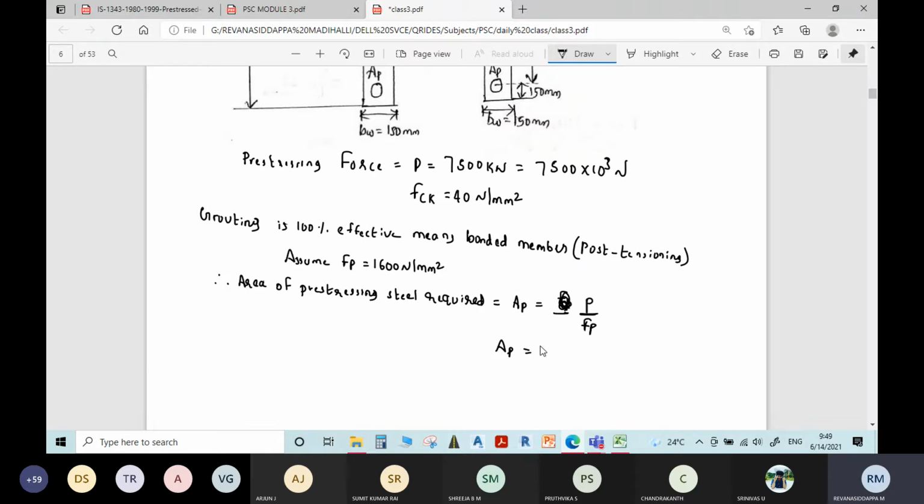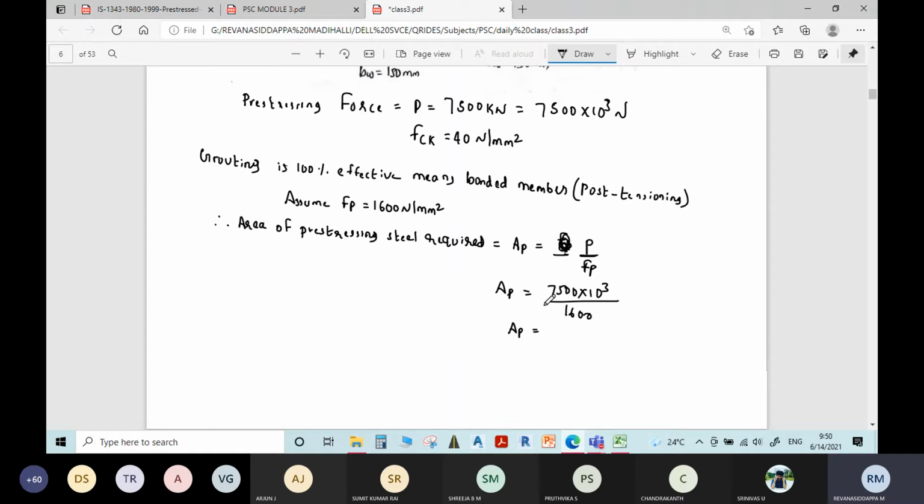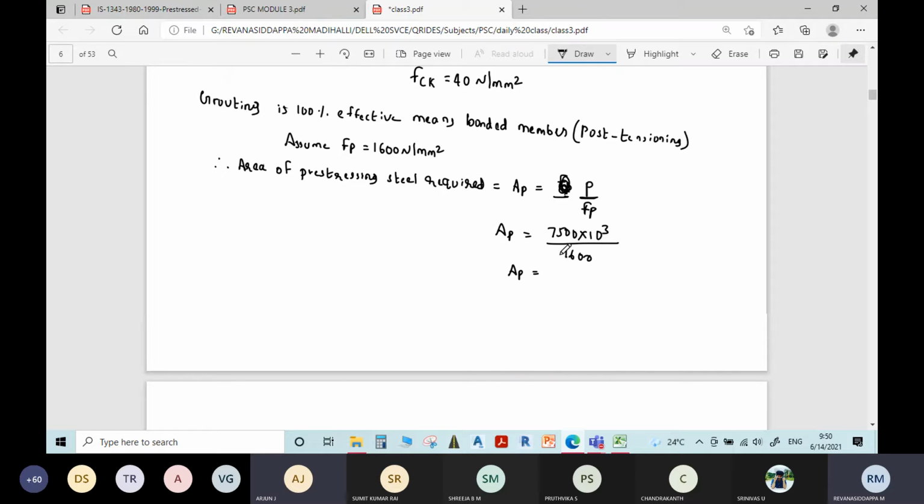So Ap is equal to, force is how much? 7500 into 10 power 3 divided by stress, 1600. By this we will get the area of pre-stressing steel required. Tell me the answer. 4687.5 mm square.